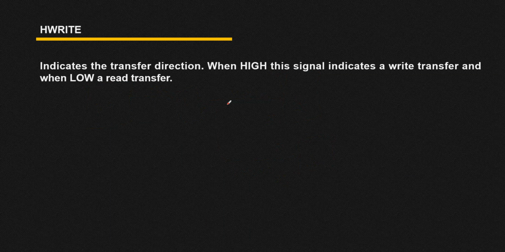Then we have the HWRITE signal. Whenever HWRITE is high, that means we want to perform a write transfer, and whenever it's low, we want to perform a read transfer. Suppose this is your master and this is your slave, or your manager and your subordinate.